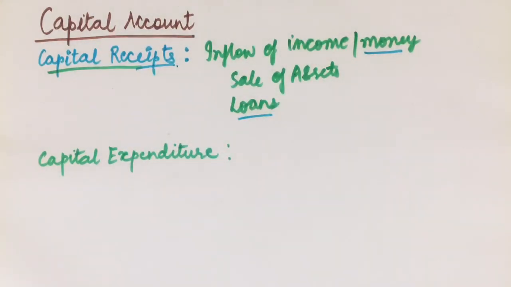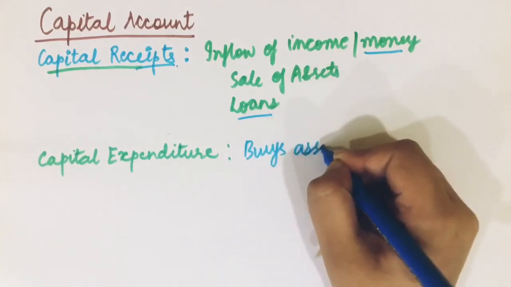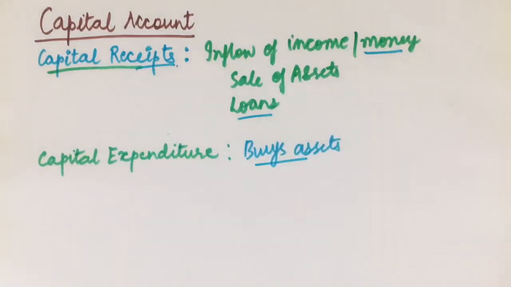So now we move to the capital expenditure side. It refers to all the expenditure that is incurred by the government. And which kind of expenditure is it? It is that expenditure that is incurred to buy assets. So when we buy assets, what happens? It's an expenditure. Money is flowing out of the government's account. So that's why it is an expenditure to the government, and it is recorded in the capital expenditure side.